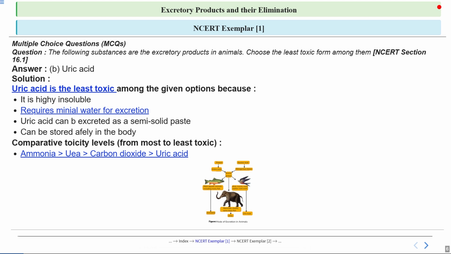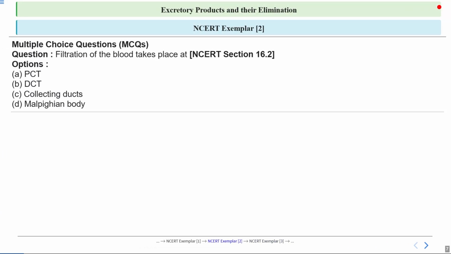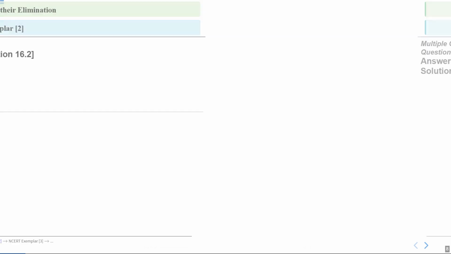Now this is question number 2, and the question is: filtration of the blood takes place at. We have 4 options: PCT, DCT, collecting ducts and Malpighian tubules, or you can say Malpighian body. So this question will cover NCERT section 16.2.